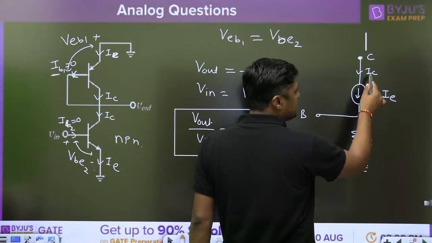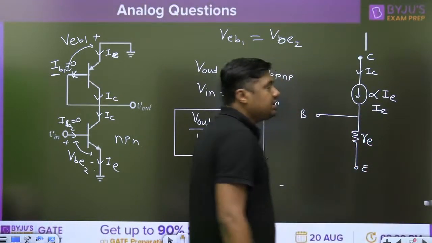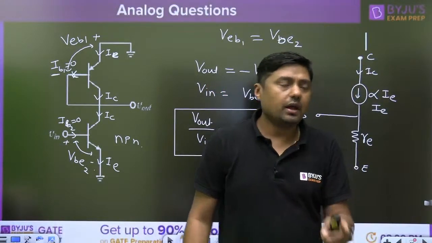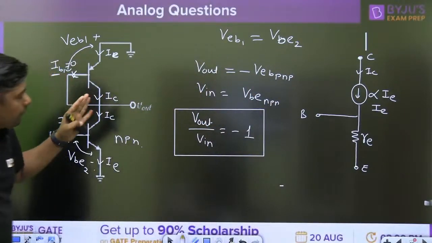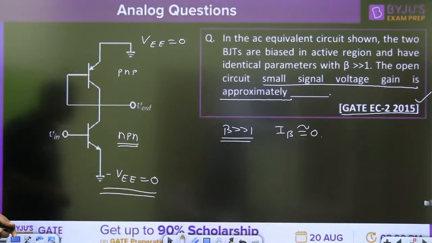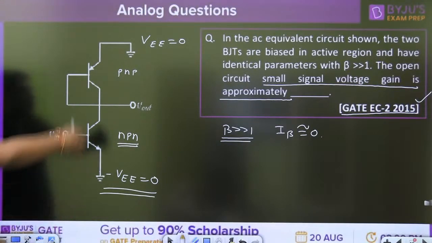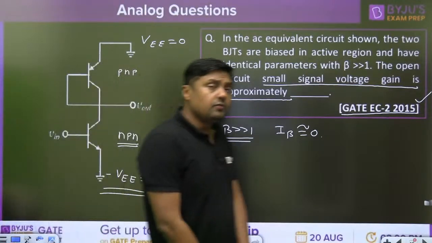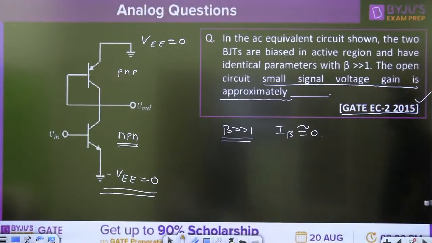Now remember, the base current is negligible, and that's why IC is equal to alpha I, and IC is equal to IE. So alpha will become 1. When the beta is very, very large, always remember alpha will become 1. Then use this model, connect accordingly. But in this particular question, no need to apply the small signal model because they have the same current. Similar question in MOSFET. The answer is minus 1.